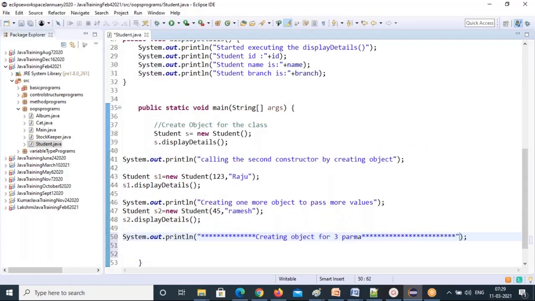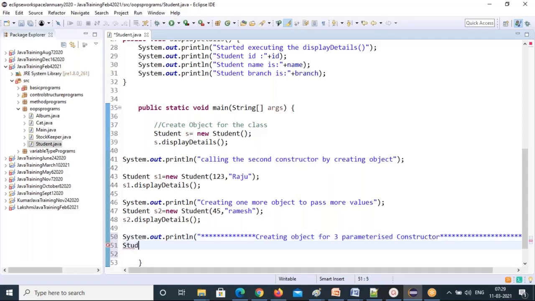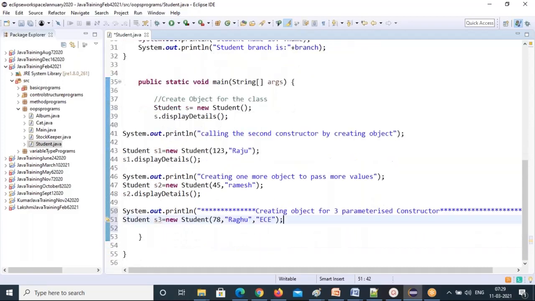Student s3 equal to new Student. I'm calling the three-parameter constructor so that I can pass these different values. Okay, done. See that I can pass my own values every time in the object line itself. You can pass your own values at runtime.